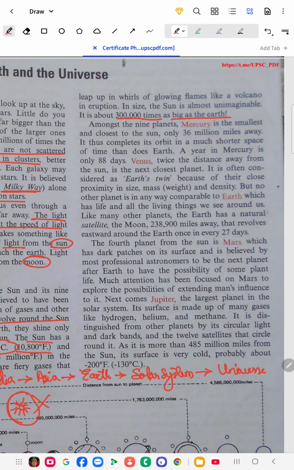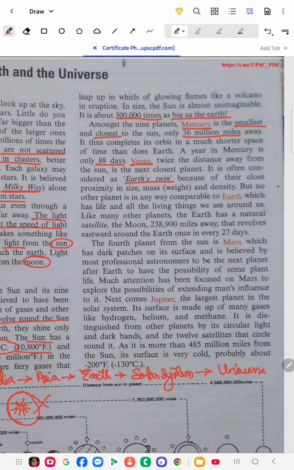The next one is Mercury. Mercury is the smallest and the closest planet to the sun, only 36 million miles away. A year on Mercury is only about 88 days. Then comes Venus, which is twice the distance away from the sun.